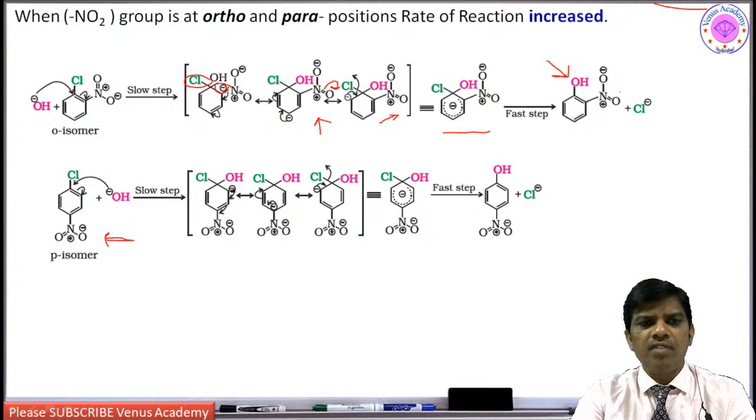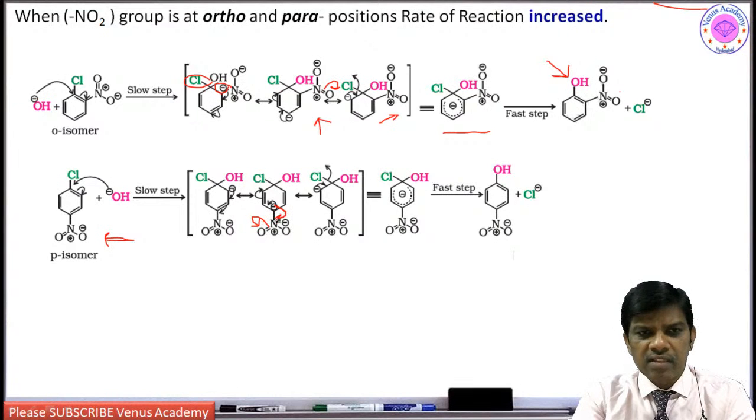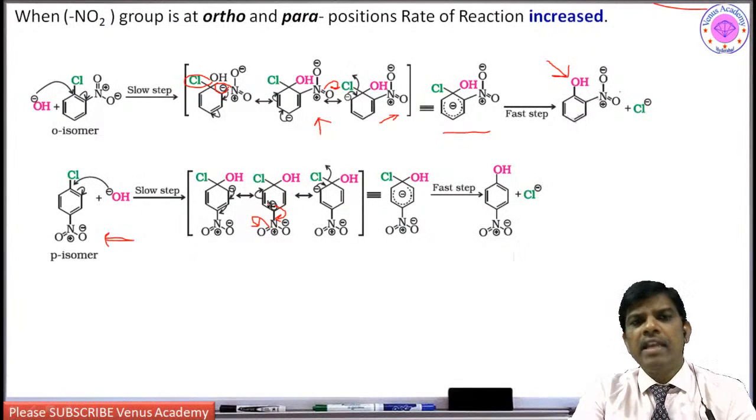The negative charge which is formed here is going to be stabilized. So this nitro group stabilizes it like this. Yes, you can write the structure like this also, forming a double bond here and here. It is stable. Because of this stabilization, the chlorine is easily substituted with the hydroxy group.